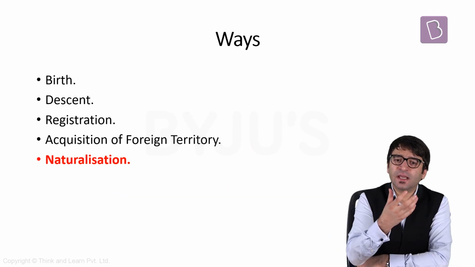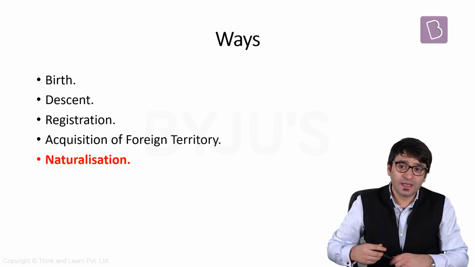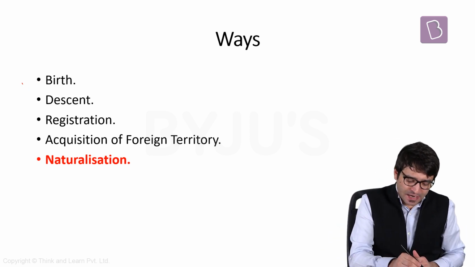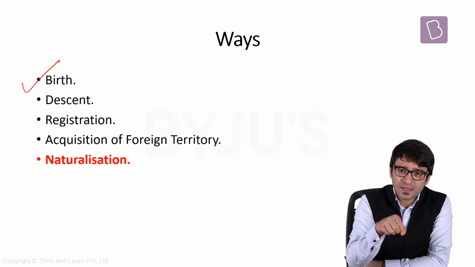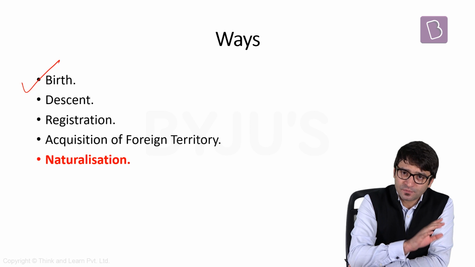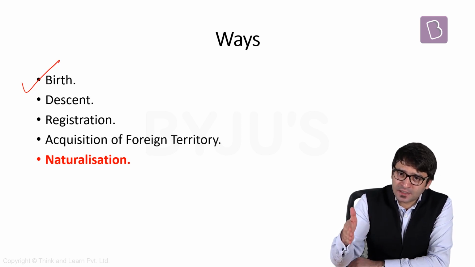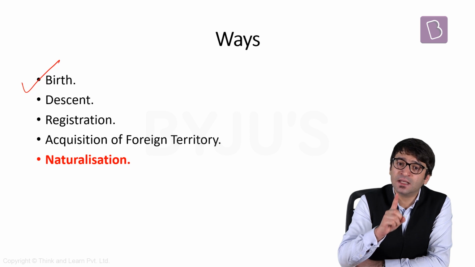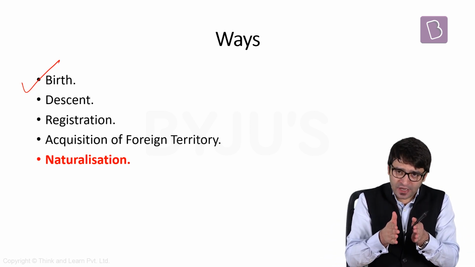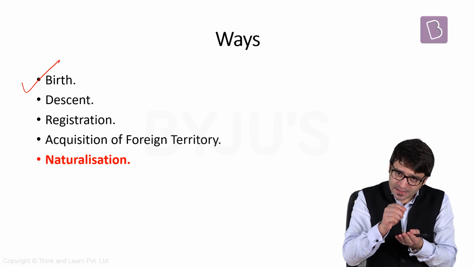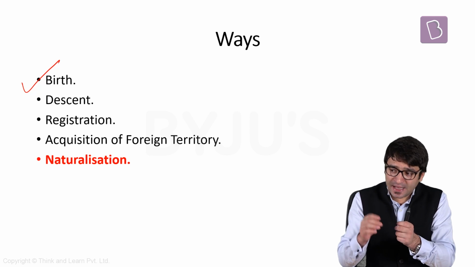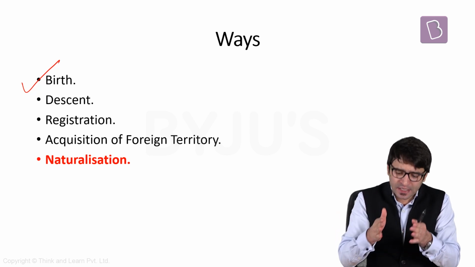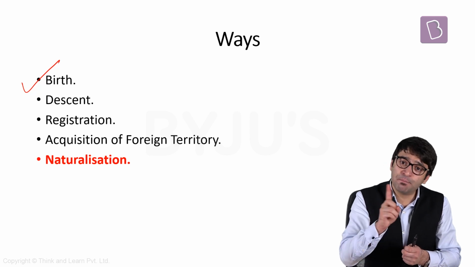Now let's look at the ways in which an individual can acquire Indian citizenship. First way is by birth. Let's say, for example, a child is born today on the soil of India. This child is an Indian citizen provided both the parents are Indians, or one of the parents is an Indian and the other is not an illegal migrant. That means this child is an Indian citizen by birth.